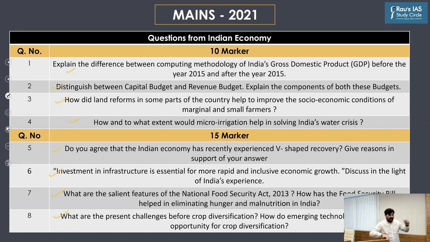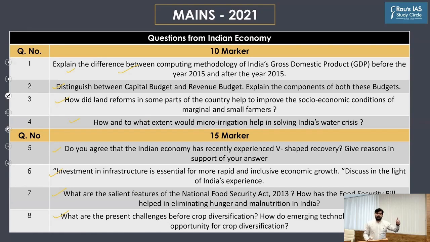Now, the best example happens to be this: explain the difference between the computing methodologies of India's GDP. UPSC did not ask us a question about the controversy over the GDP estimation. Rather, UPSC asked a question related to the core part of the syllabus, right? So broadly, we have 3 types of questions. So how should you prepare for these types of questions?